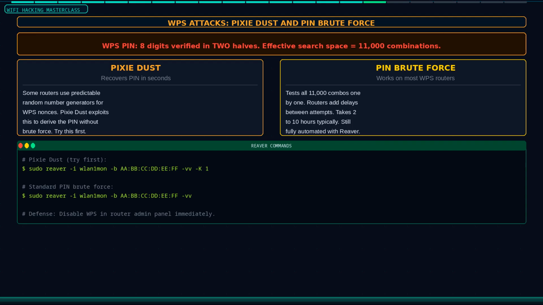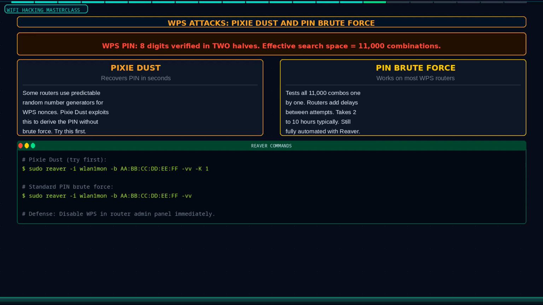The tool for WPS PIN attacks is Reaver. Put your interface in monitor mode, then run sudo reaver -i wlan1mon -b router_bssid -vv. The -vv flag gives verbose output so you can see each PIN attempt. Reaver tries one PIN every few seconds to avoid lockouts and typically cracks WPS in 2 to 10 hours depending on router speed.